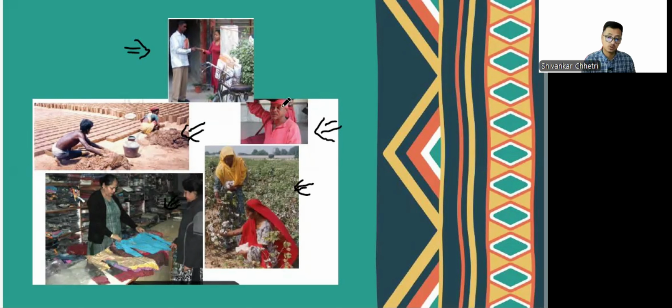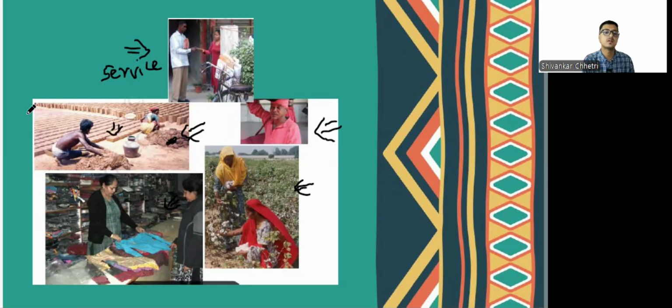Now, as you can see here, these are various economic activities, but they have been divided according to the nature of their work. Like for example, a person is selling something here. That means basically this is a service sector, right? Selling finished products. Here they are converting the raw materials into a finished product, that is bricks, right?